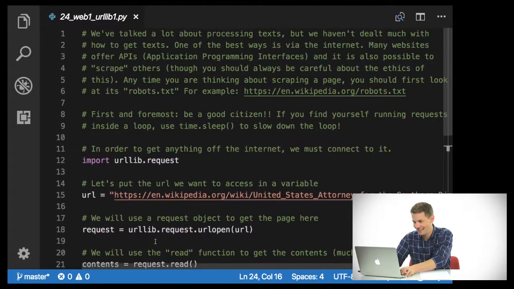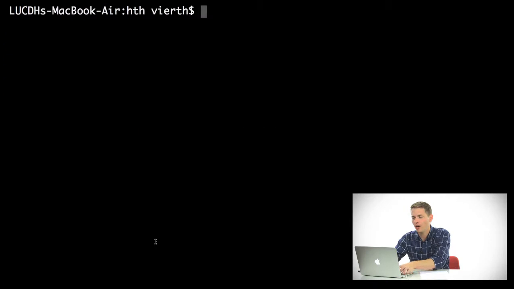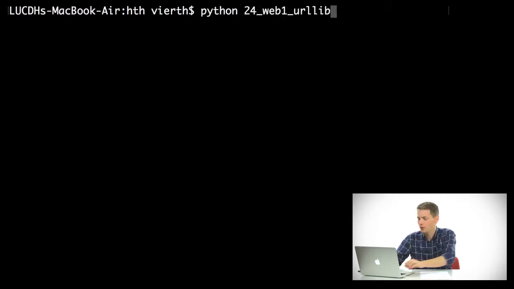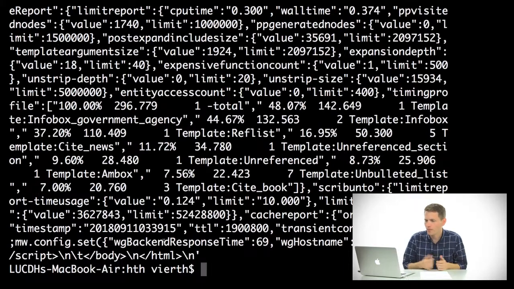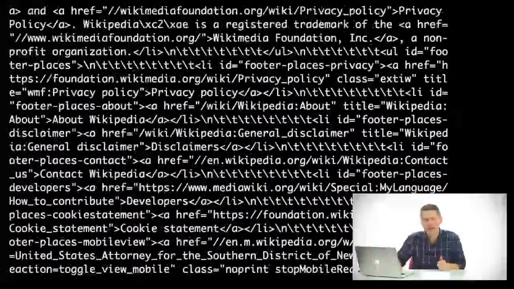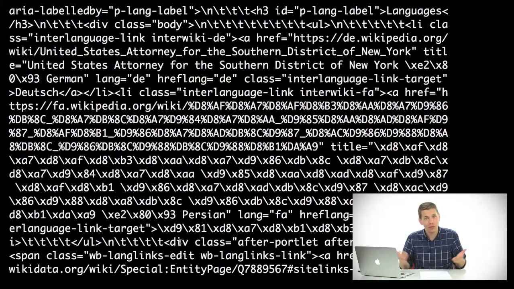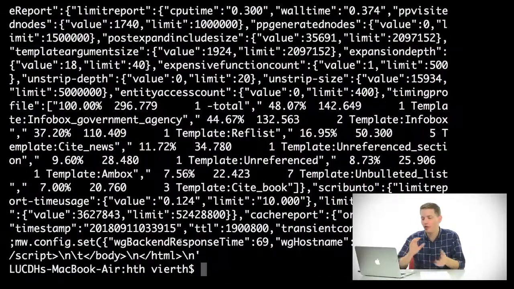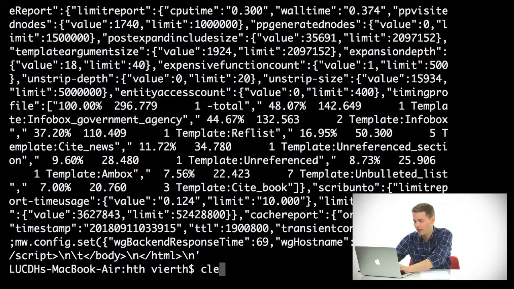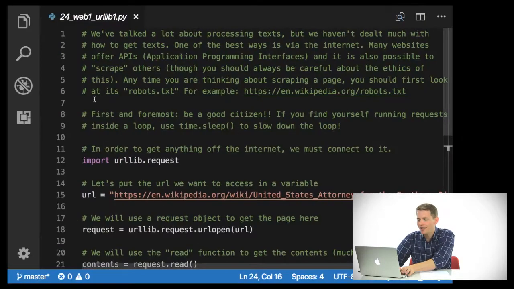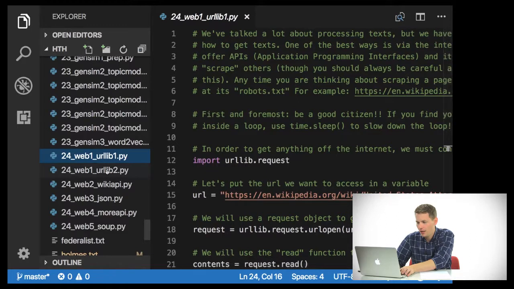So let's go to our terminal, and we'll run python 24_web1_urllib1. And what we can see is we actually just get the HTML of this particular page. It's pretty nice. Python handles all of the details of doing this. I'll clear that off, and let's look at this a little bit deeper.